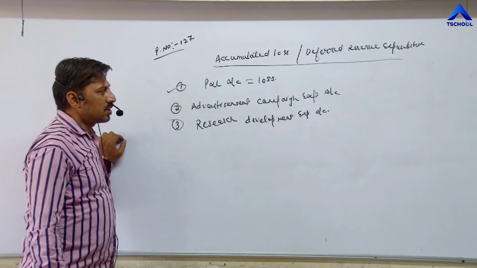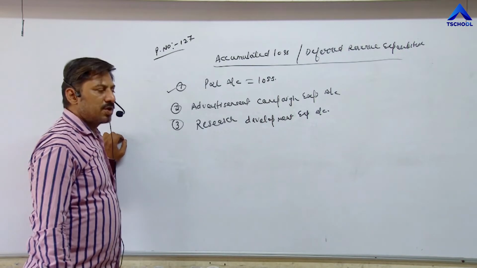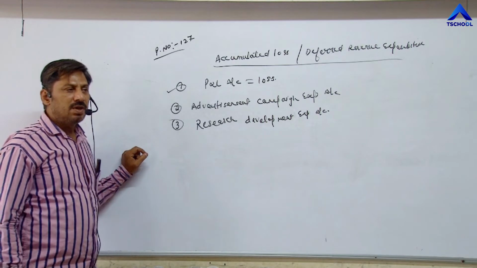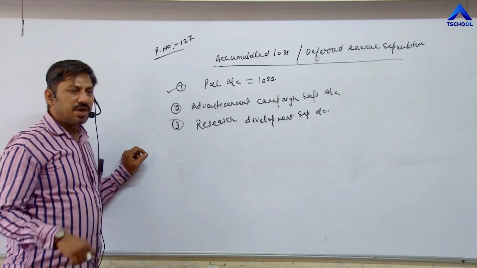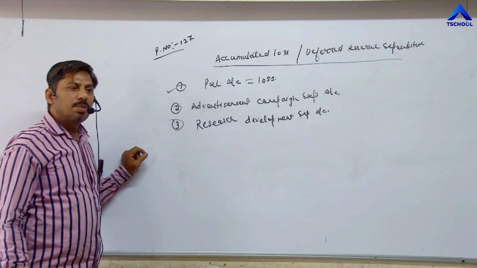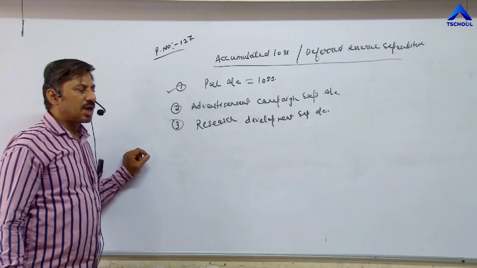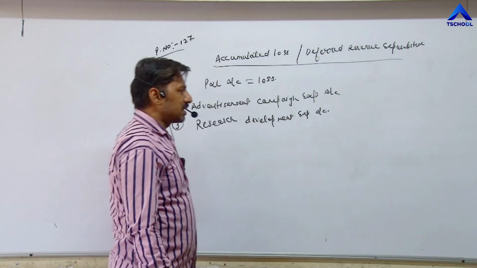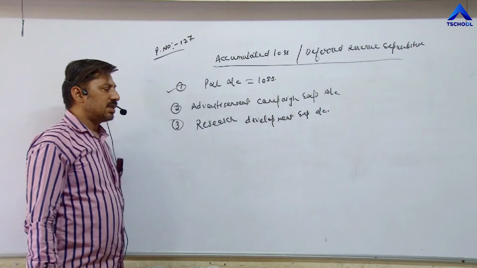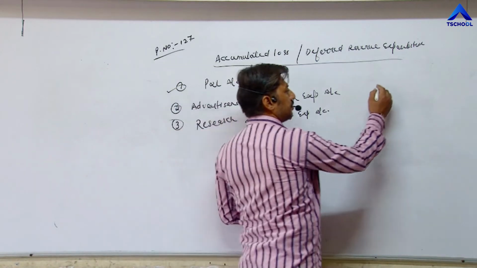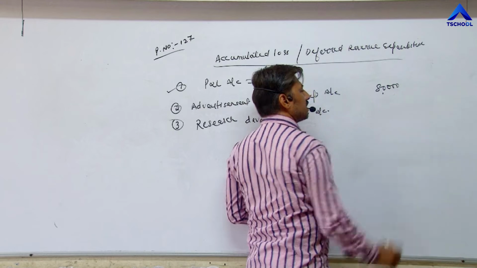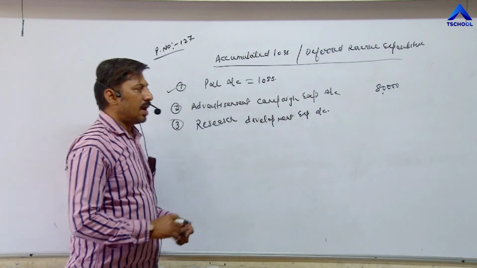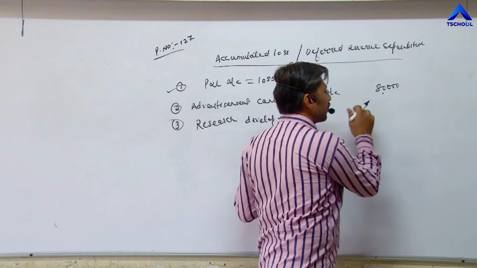Now again the question is, what is deferred revenue expenditure? Any expenditure, any expenses which is incurred in one accounting year but gives benefit to the business for many years, such type of expenditure is called deferred revenue expenditure. For example, if one business unit has spent 80,000 rupees on the advertisement of their product, 80,000 rupees, and it may give benefit to this business for 4 years.